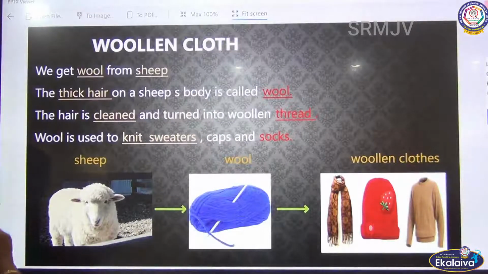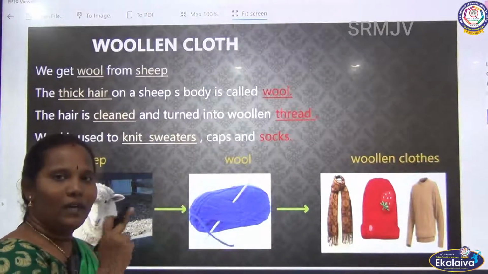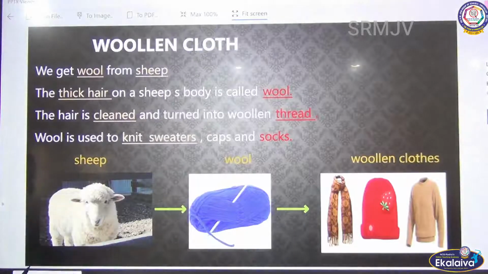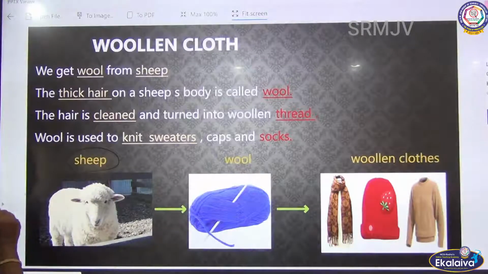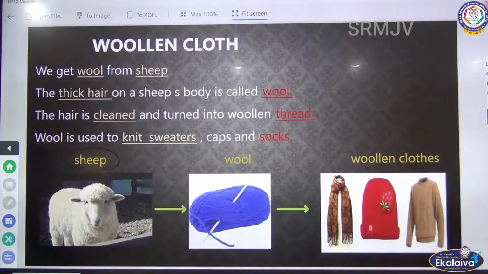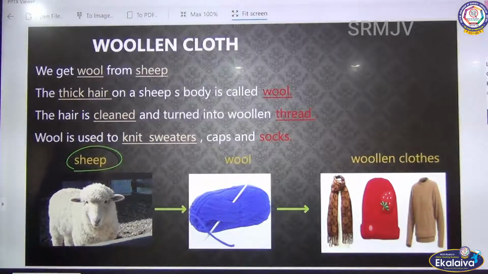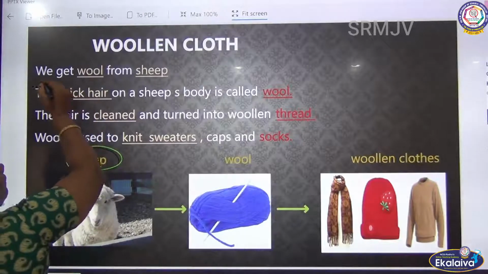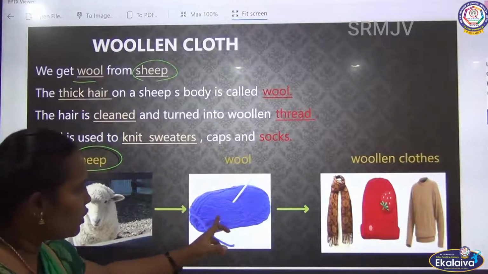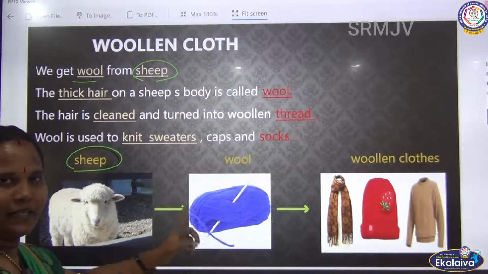Next we have to see woolen cloth. I told you, no, woolen cloth comes from the sheep. Isn't it? It is the sheep. See, this is the sheep, we know that, no. We get the woolen from this wool. We get the wool from sheep, already we saw that. How do we get this wool? This is called the wool. Wool means it is a thread. Okay, we saw that, the same as cotton thread, it is the wool thread.